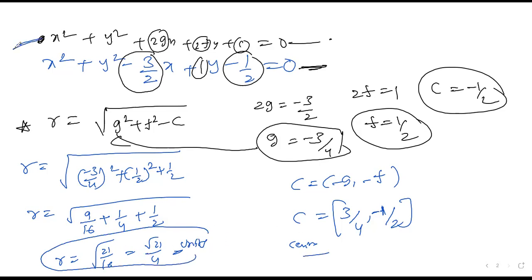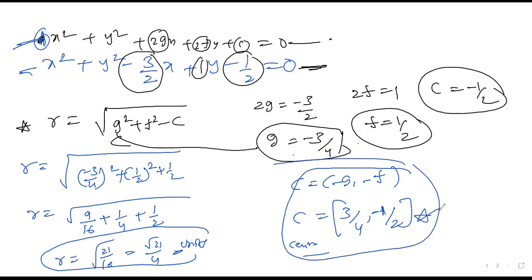First, take the equation where the x² coefficient is 1. If it is some other value, take it common. After this, compare the given equation with the standard form, then find g and f. After finding g and f, write the center. If anything is helpful in the next step, then find the radius. When they are asking for the radius, they are by default asking for the g and f values, and you have to find the center also. I hope the question is very clear.